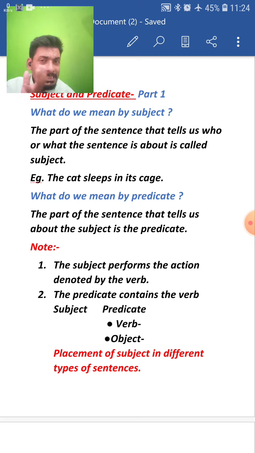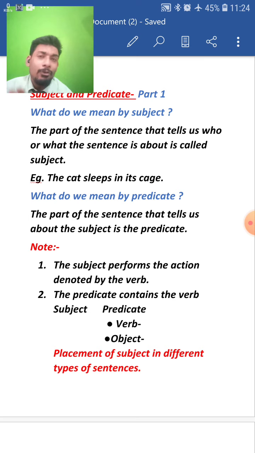If we analyze that structure properly, it was quite similar to subject plus predicate, where the predicate was indicated with V plus O, and V was the verb and O was the object.